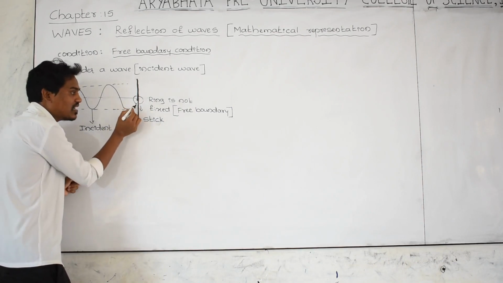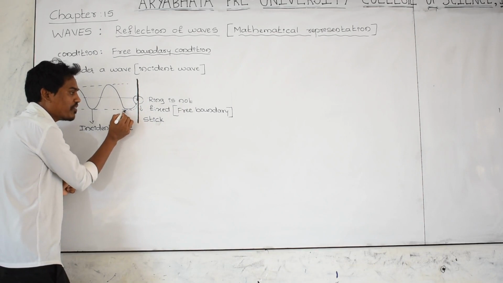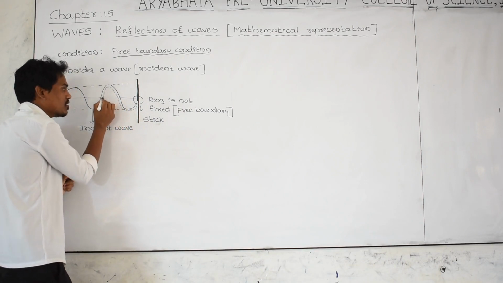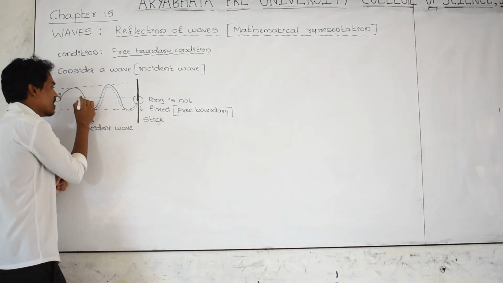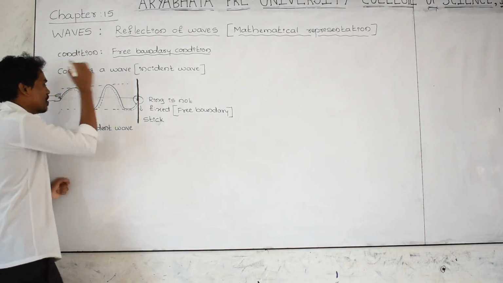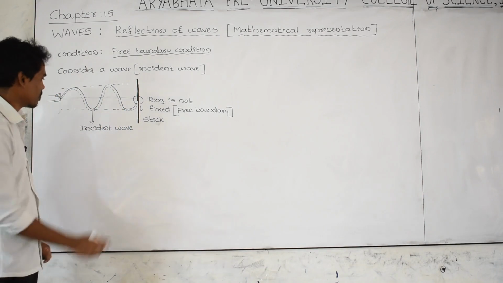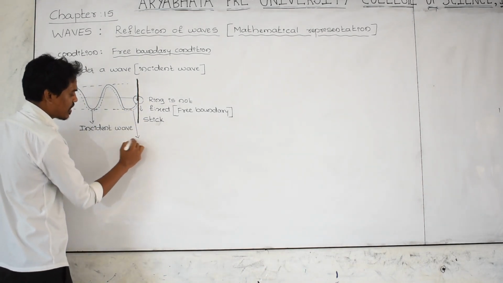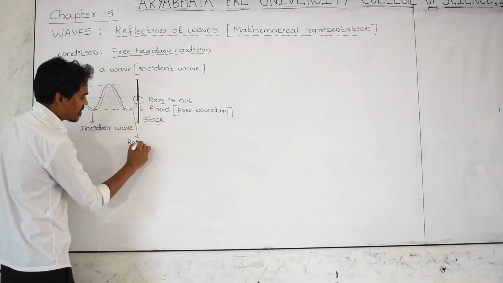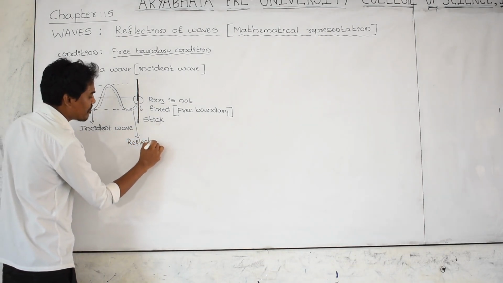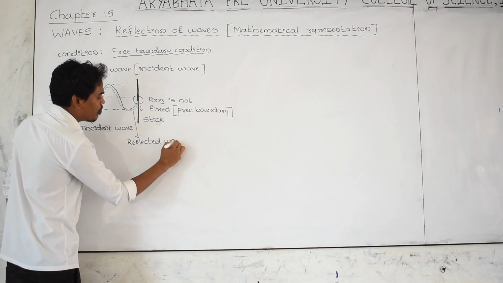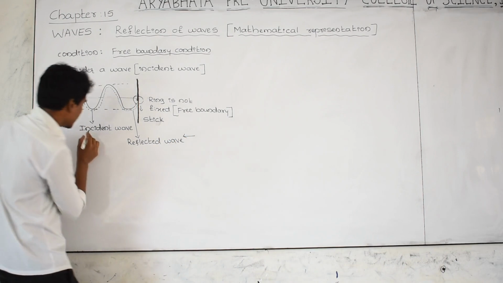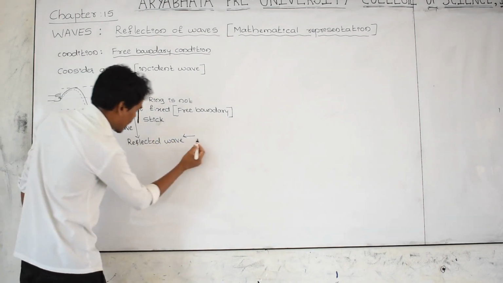As a result, the reflecting wave is moving in the same medium in this direction. The dotted wave is called the reflected wave. This dotted line is called the reflected wave. As you know very well, the reflected wave is moving in this direction, and the incident wave is moving in positive x, and this one is in negative x.